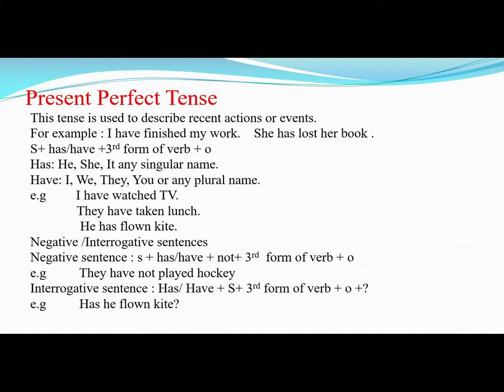Okay? We will use has with he, she, it or any singular name, and we'll use have with I, we, they, you or any plural name. Okay, for example, she has lost her book. Okay? And for making negative sentences, we put not after has. For example, she has not lost her book.